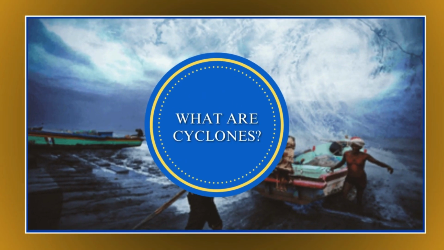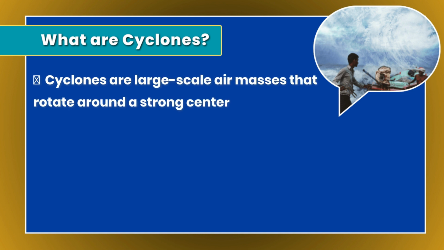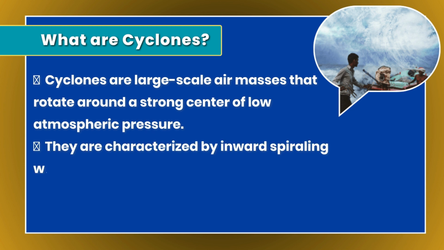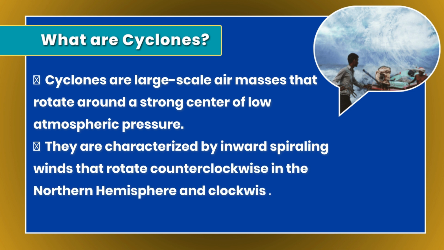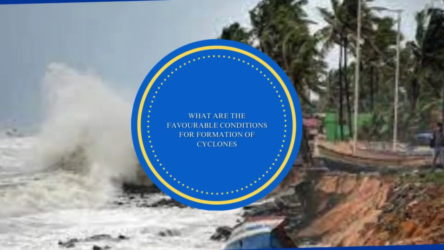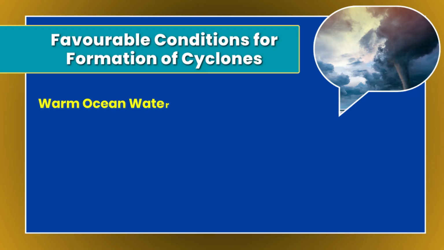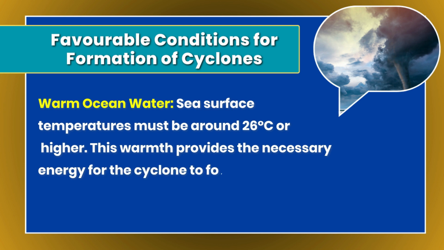What are cyclones? So cyclones are large-scale air masses that rotate around a strong center of low atmospheric pressure. They are characterized by inward spiraling winds that rotate counterclockwise in the northern hemisphere and clockwise in the southern hemisphere. Now let's quickly move forward and discuss what are the favorable conditions for formation of cyclones. So first up is warm ocean water. Sea surface temperatures must be around 26 degrees Celsius or higher. This warmth provides the necessary energy for the cyclone to form.